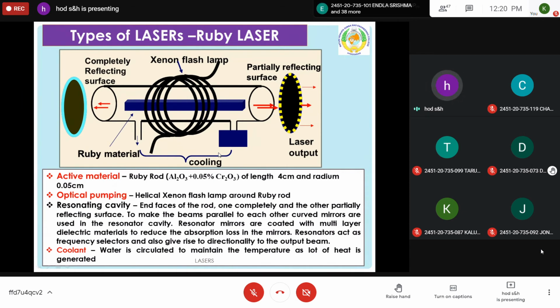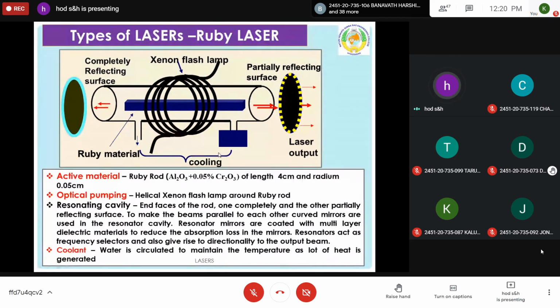Suppose it travels to the left side, because of the completely reflecting surface which is coated with the dielectric material, it gets reflected completely, and it has to move from left to right only. And like that, it has to interact with another excited atom so that another photon can be released. So it becomes stronger and stronger. So finally, a highly energetic laser beam is produced.